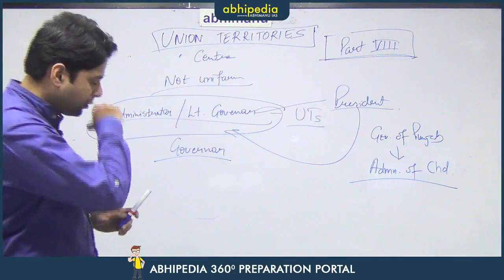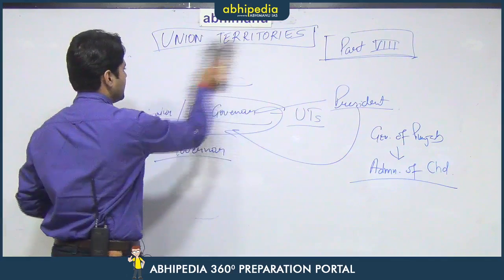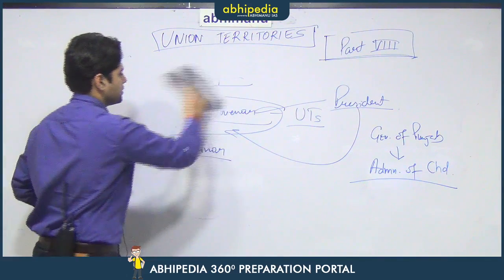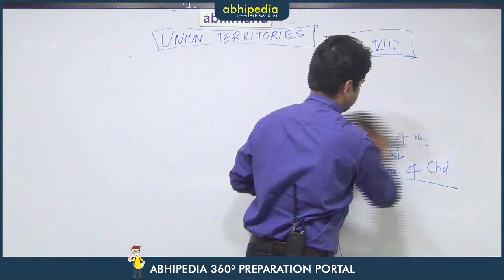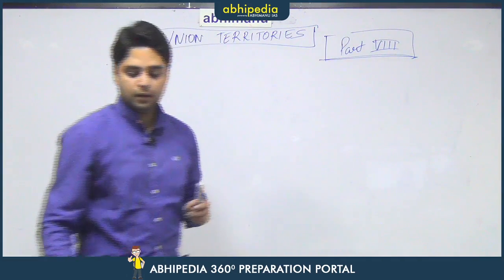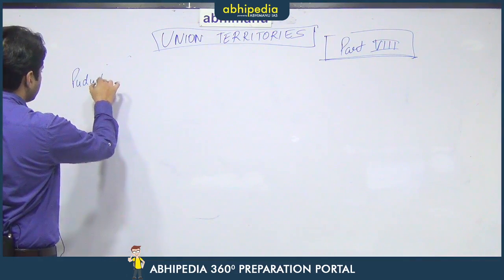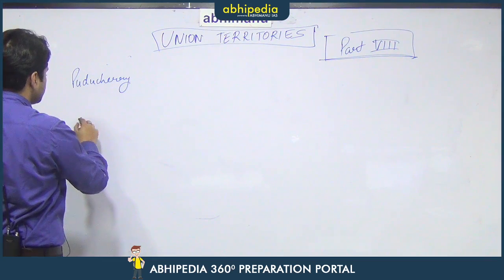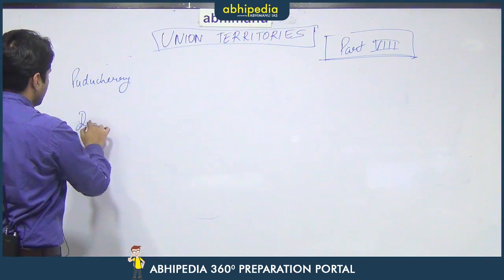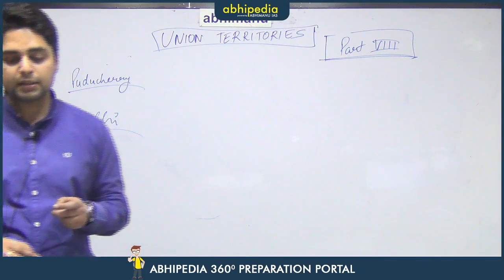Then, if we talk specifically about the union territories of Puducherry and Delhi, to answer most of your questions. There are 2 union territories, now there are 3 actually, Jammu and Kashmir also, but that we will discuss later. Puducherry and Delhi are the 2 union territories that have legislative assemblies as well.